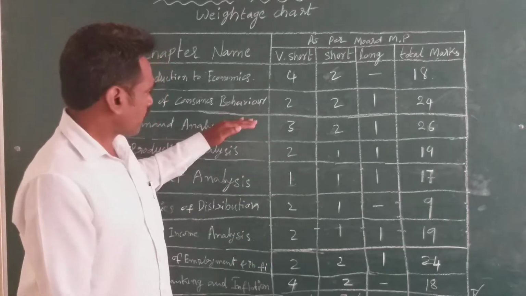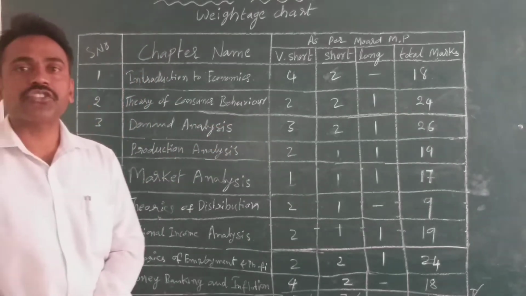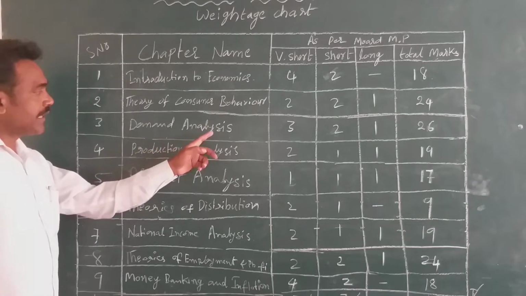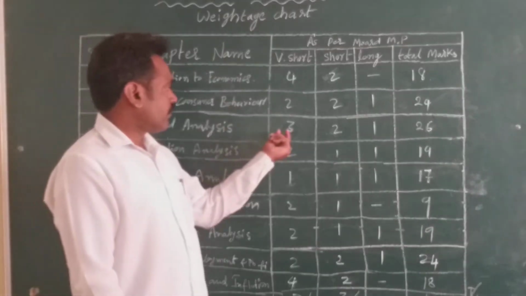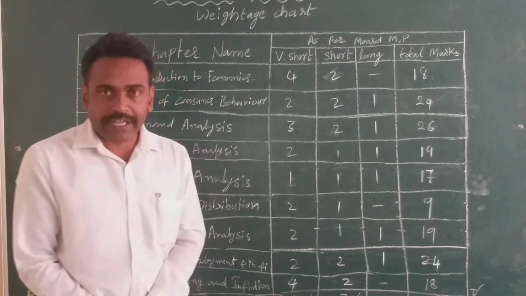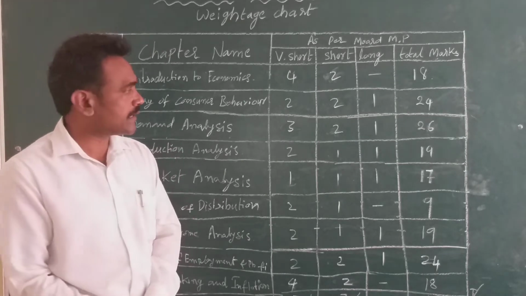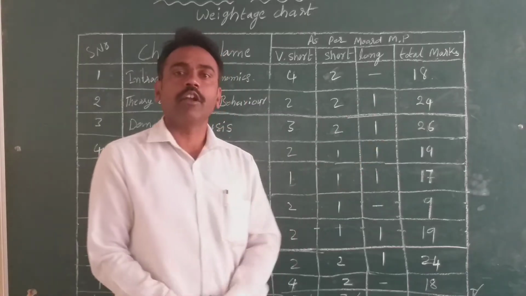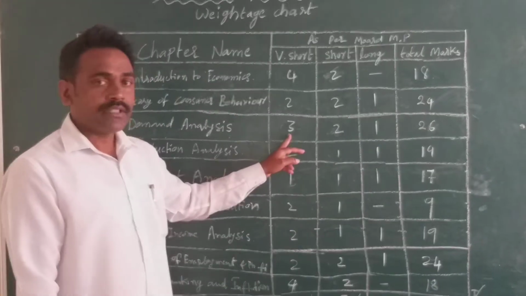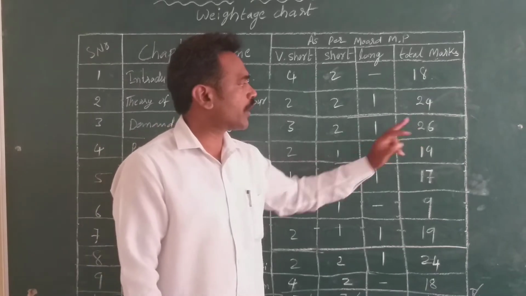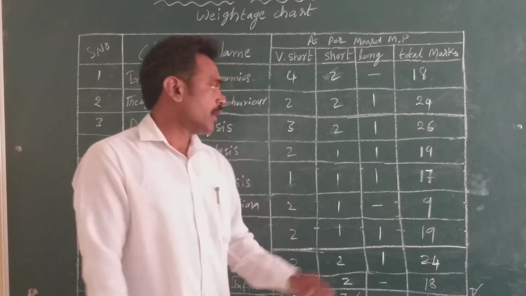After this, the third chapter, Demand Analysis. In this chapter, 3 very short answers, 2 short answers, and 1 long answer. That is 6 marks, 10 marks and 10 marks, total 26 marks.